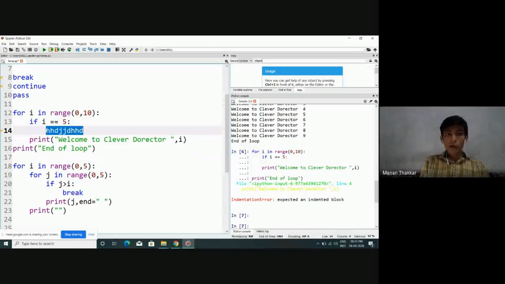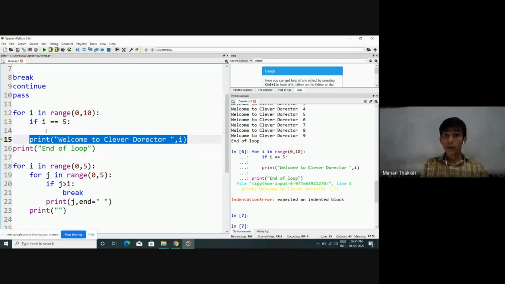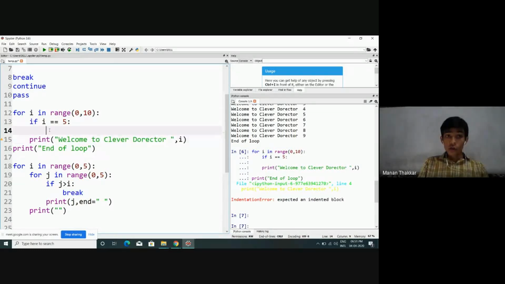But right now we are not interested in writing anything, and we have written the very next statement. So it is thinking print should get written from this point onwards as per the rule of indentation.